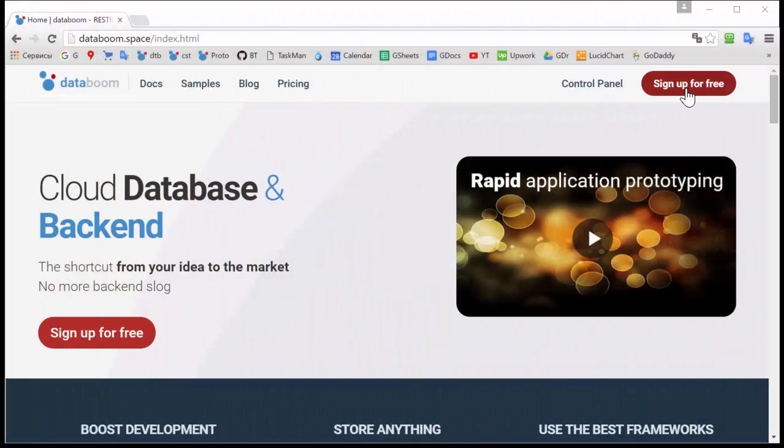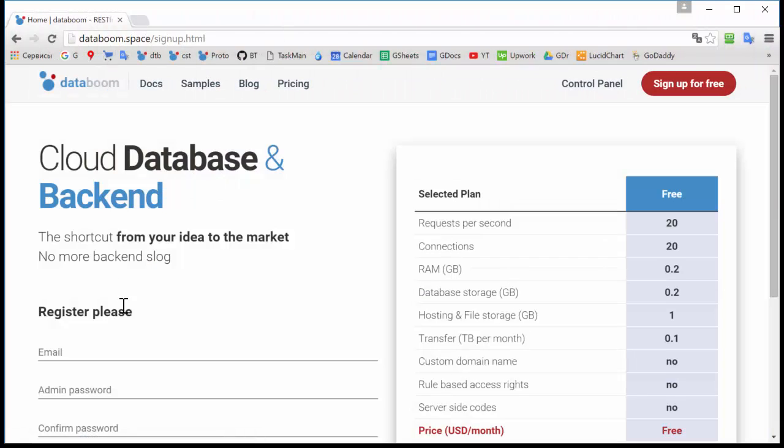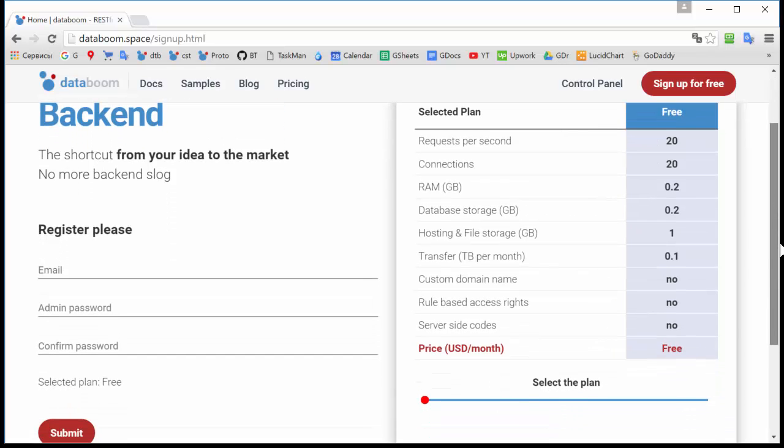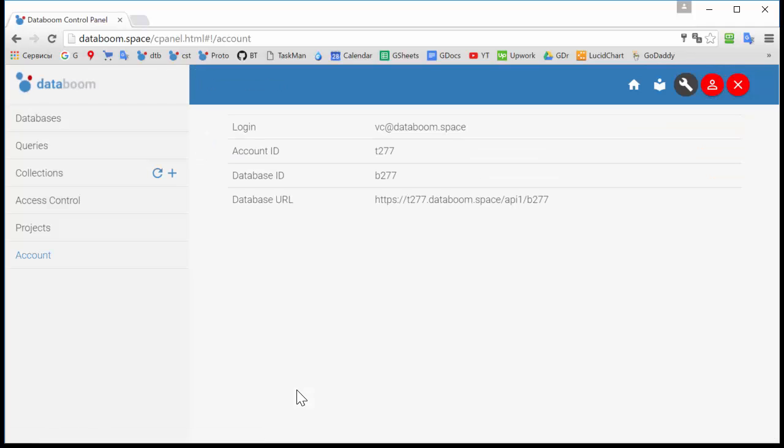First, open the Databoom site and press the Sign Up button. The registration page will open where you can select a plan. Let's select the free plan for now. As with many other similar services, an email address is used as the login. Enter the administrative password, confirm the password, and press the Submit button. This completes the registration process, and we are immediately taken to the control panel.